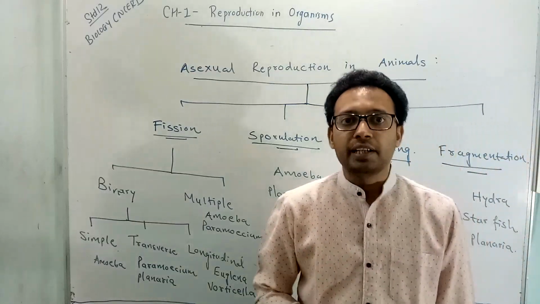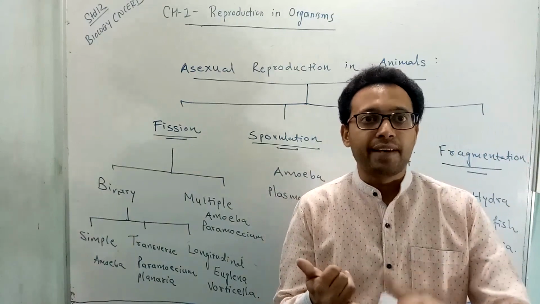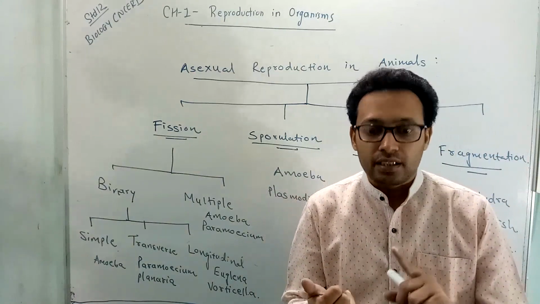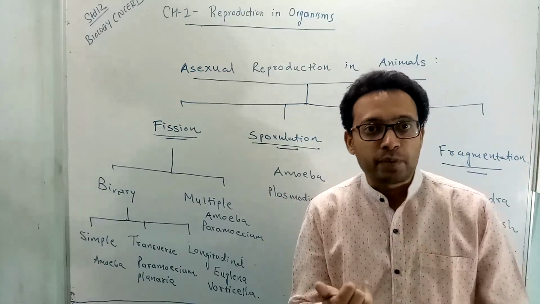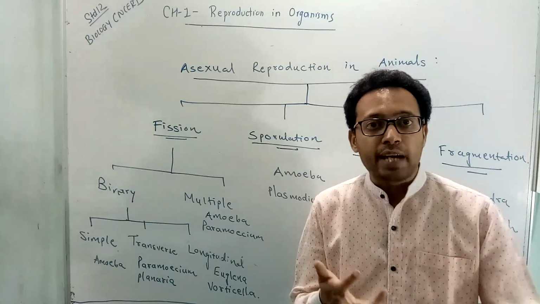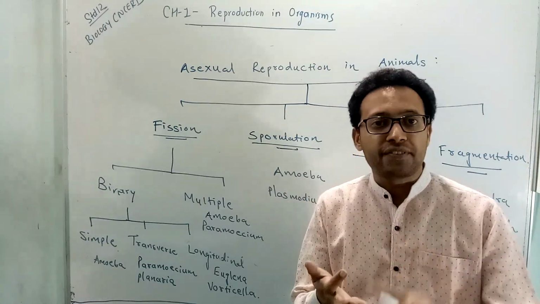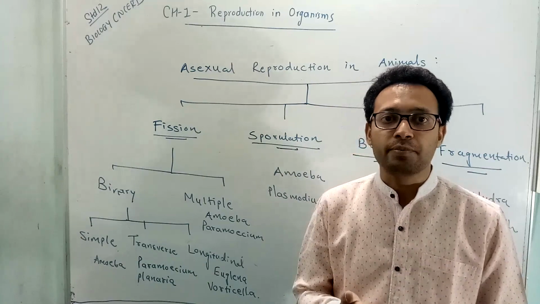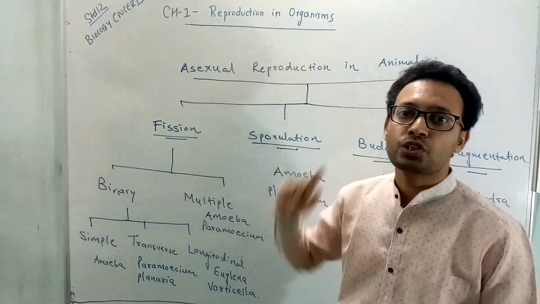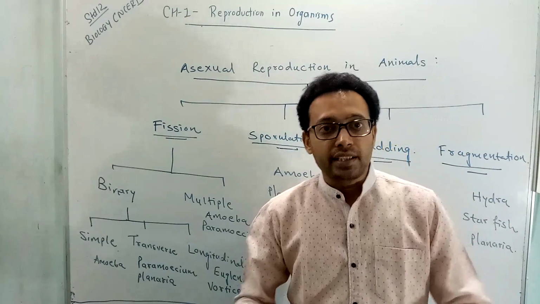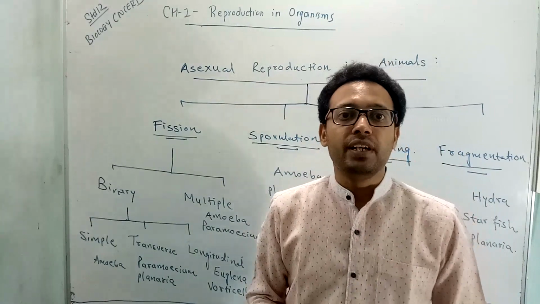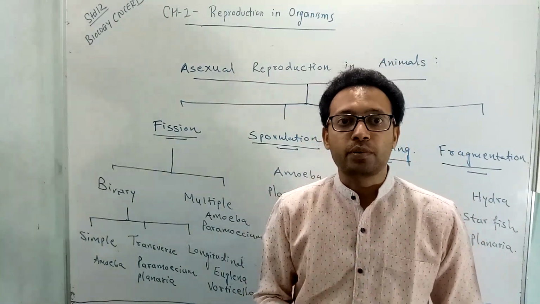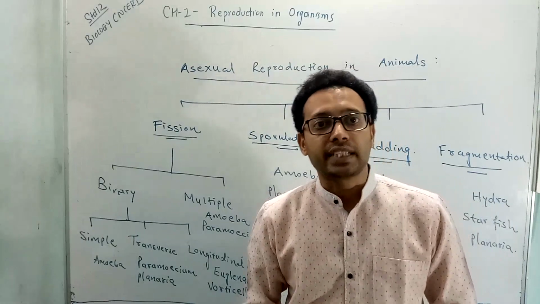So today ultimately we have learned about lifespan, reproduction, the purpose of reproduction, types of reproduction, the difference between asexual and sexual reproduction, and asexual reproduction in animals. In the next session, we will learn about asexual reproduction in plants and sexual reproduction.